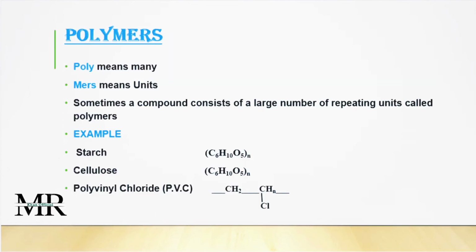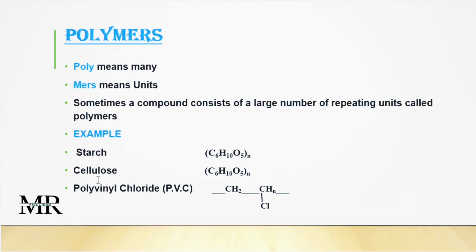The last topic is polymer. Poly means many and mer means units. When many units combine with each other and make large molecules of the same units, that is known as a polymer. Sometimes a compound consists of a large number of repeating units, called polymers. An example is given: starch. Starch is made up of C6H10O5, and it means the same unit is repeating again and again.